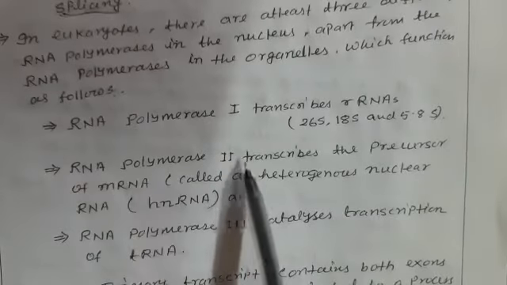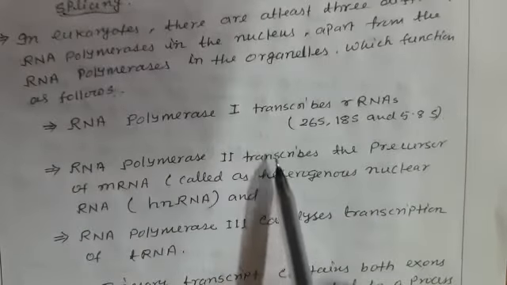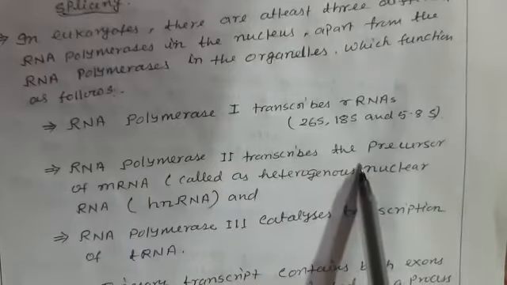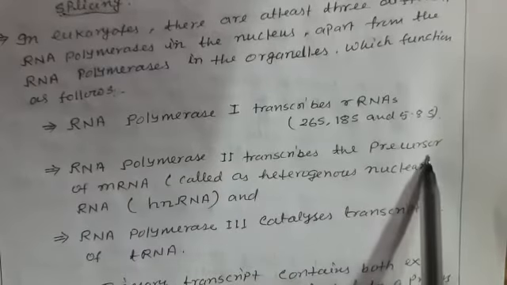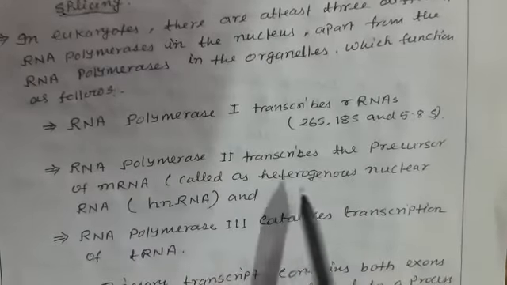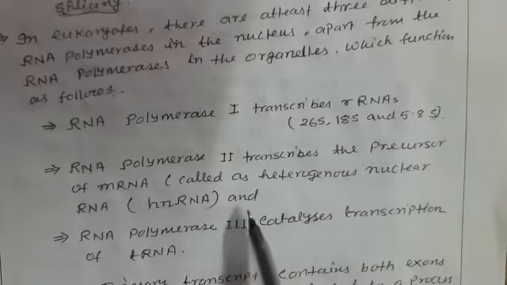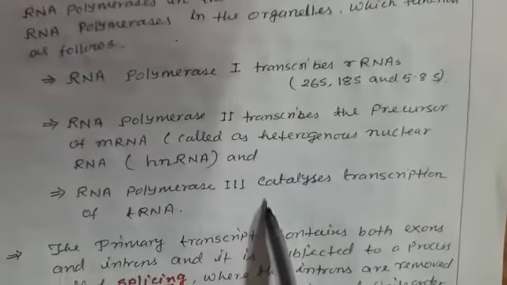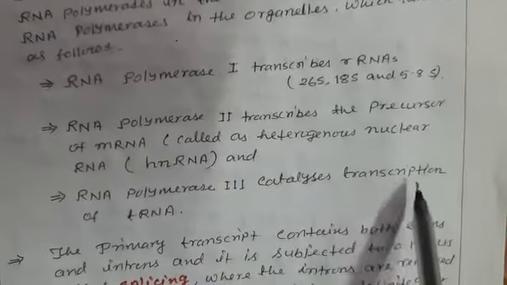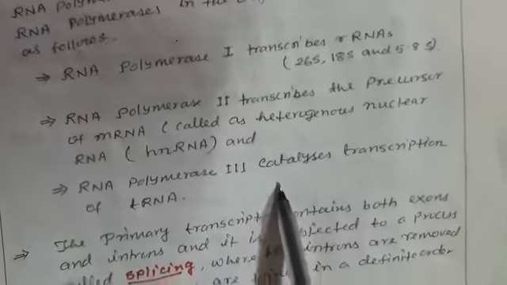It means RNA polymerase 2 could not directly synthesize messenger RNA, but there is a precursor of messenger RNA, which is known as the heterogeneous nuclear RNA. RNA polymerase 3 catalyzes transcription of transfer RNA.